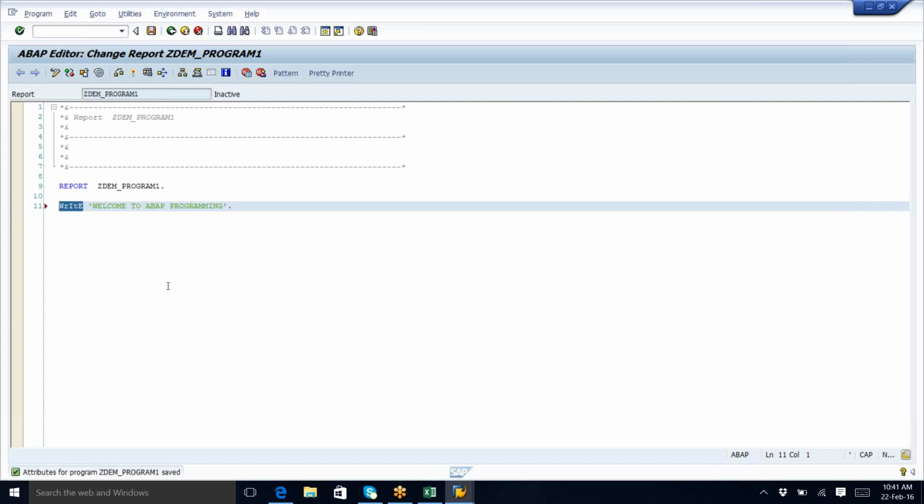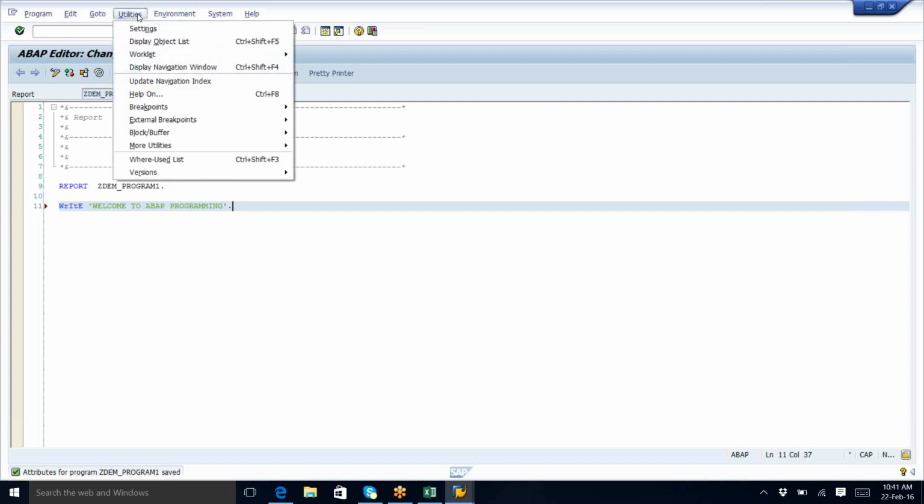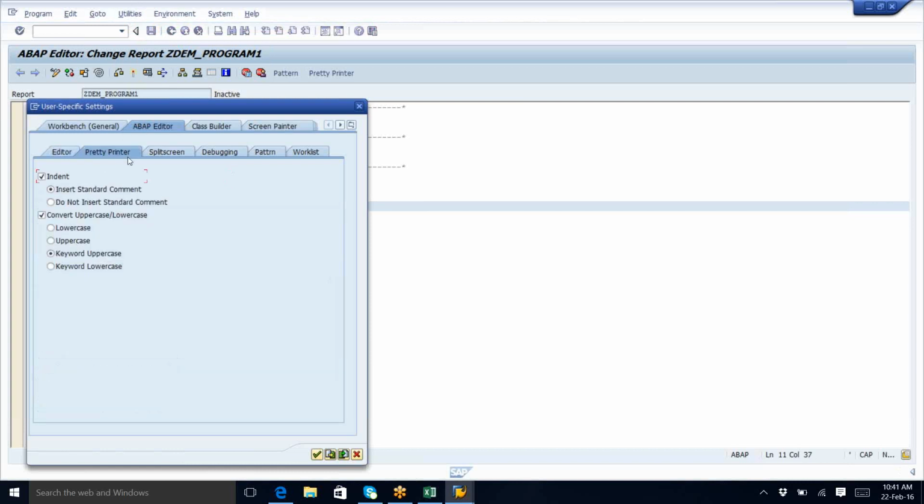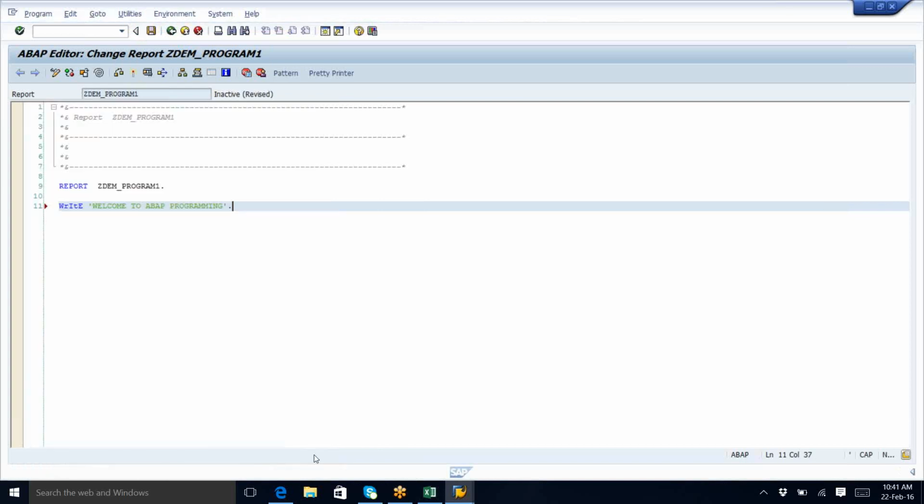Pretty printer. Very good. So what we need to do is, in the utilities, go to settings, go to pretty printer, and here actually it will be like this. Just tick this and select the keyword uppercase and just tick it. Is that coming now?